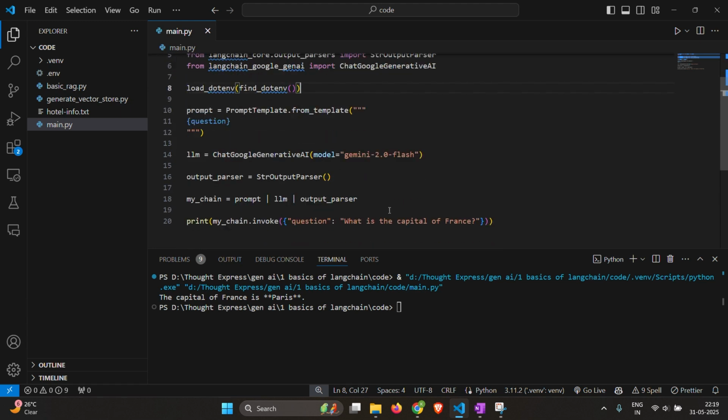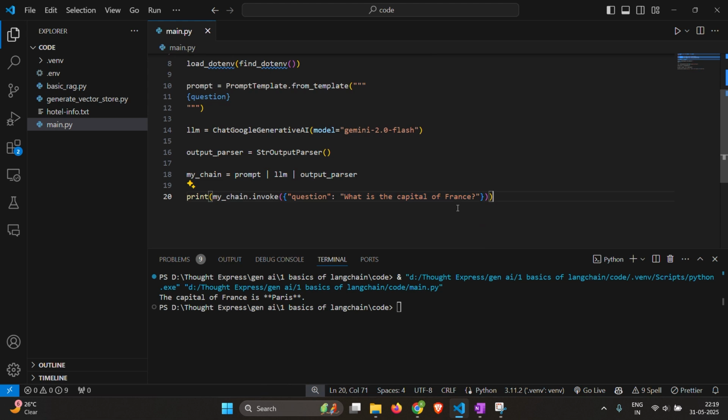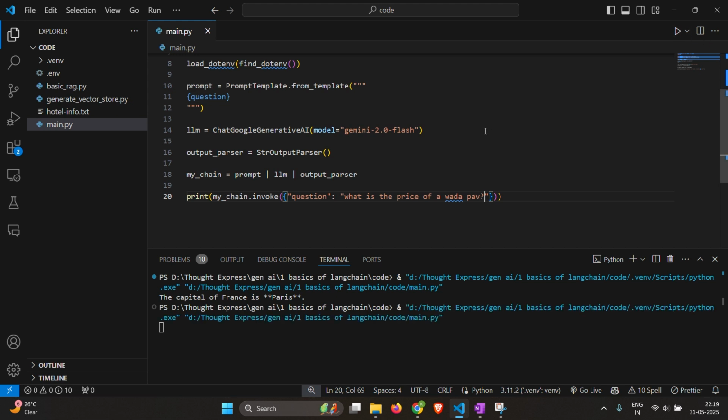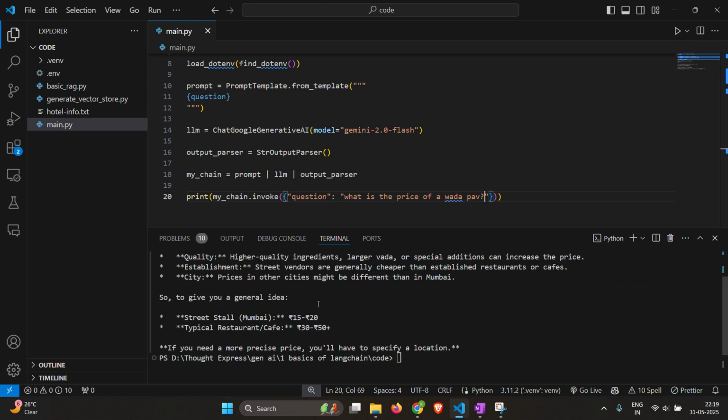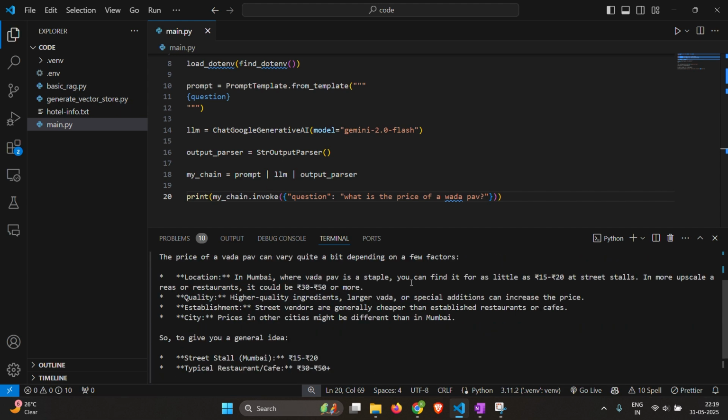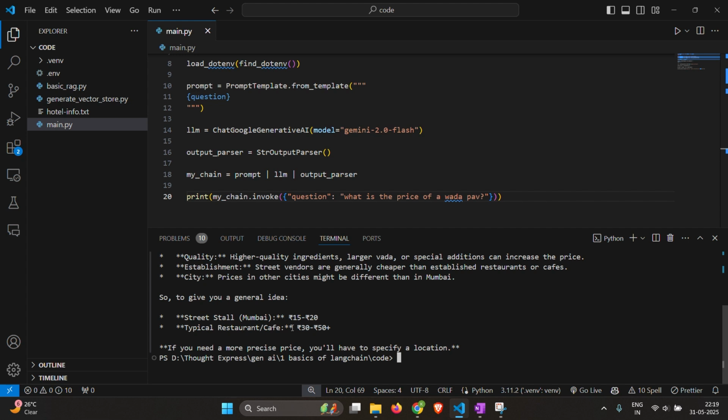With our current implementation, when we ask some general question like what is the capital of France, or what is the color of a mango, it gives a decent answer. But what if we ask something more like what is the price of vada pav? Let's see what it says. So it does give you an answer, but it gives you a very generic answer saying that it depends on where you live, and it might be 15 to 20 rupees, and it can even be more than 50 rupees if you go in a very expensive restaurant or something.